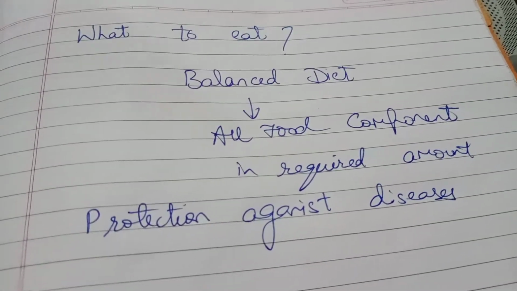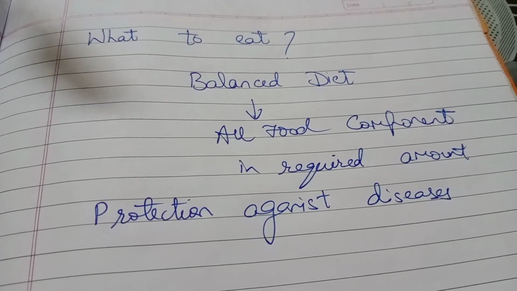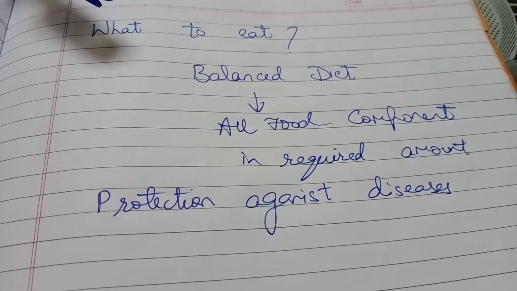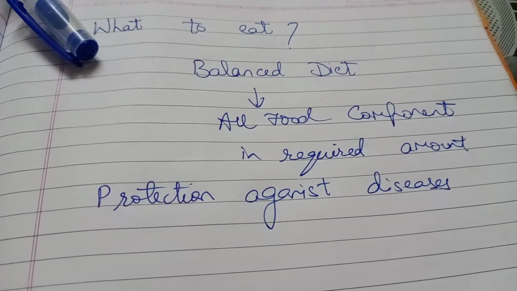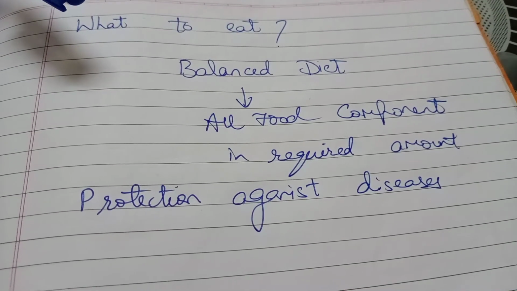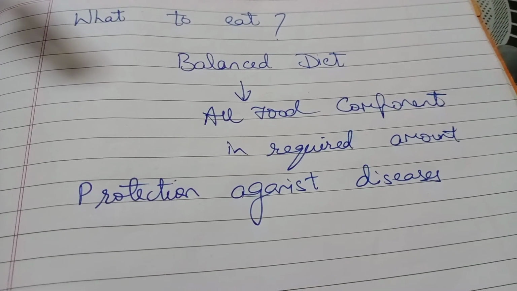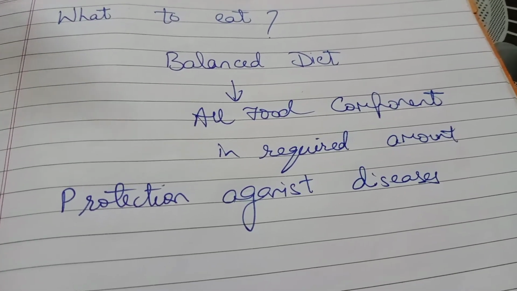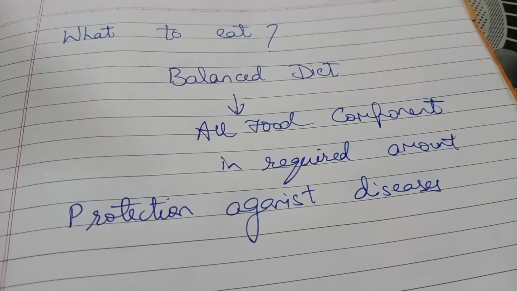It is a diet which contains all important nutrients or components of food but in proper quantity. In required quantity, if you remember the food chart or the food pyramid we had done. All food components in the required amount means fats and carbohydrates in little amount, proteins in little amount, vitamins and minerals in still smaller amount, means there should be proper percentage of the food maintained. So that is called a balanced diet. It also protects us from different types of infections.